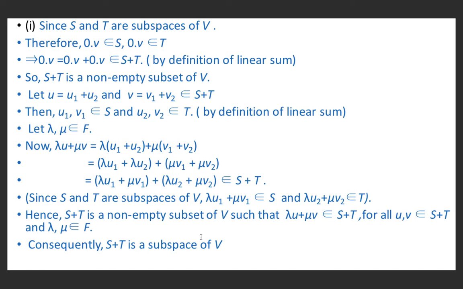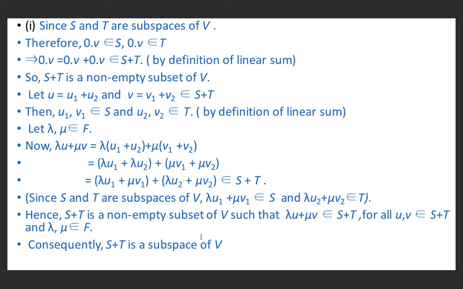If we multiply inside by lambda, lambda u1 plus lambda u2 plus mu v1 plus mu v2. And if we rearrange the terms, this may be written as (lambda u1 plus mu v1) plus (lambda u2 plus mu v2).